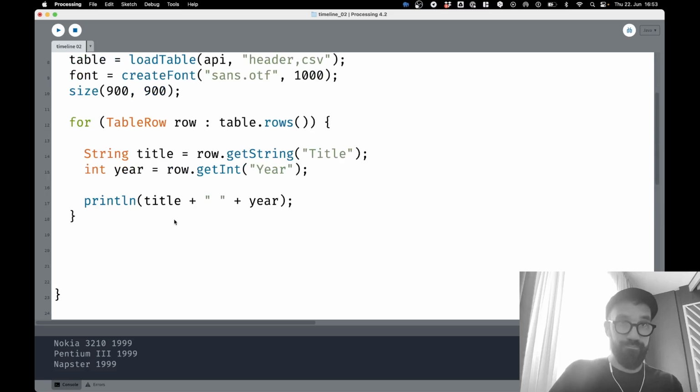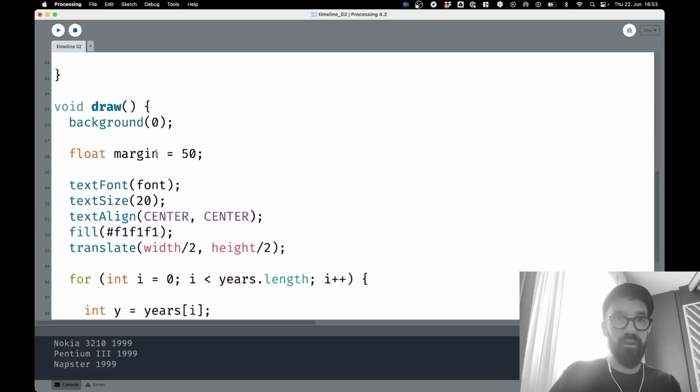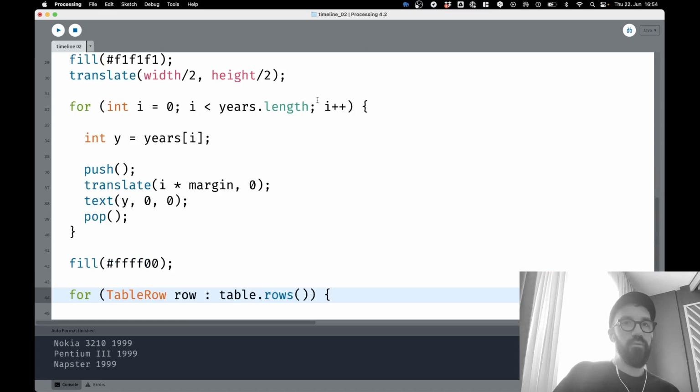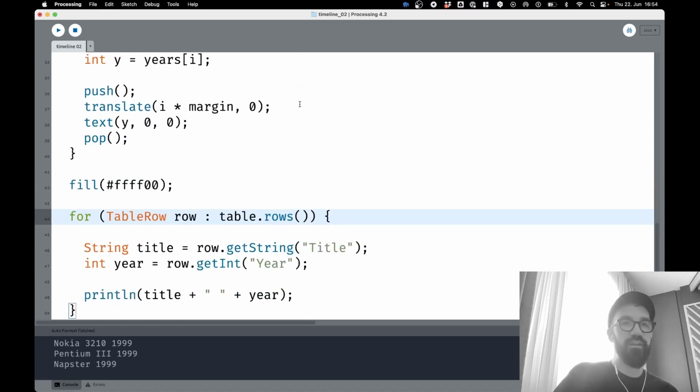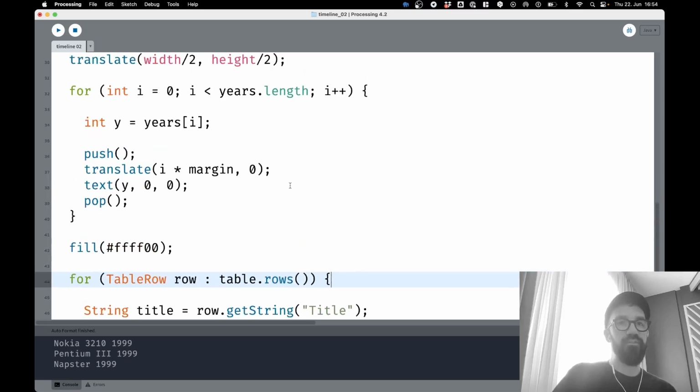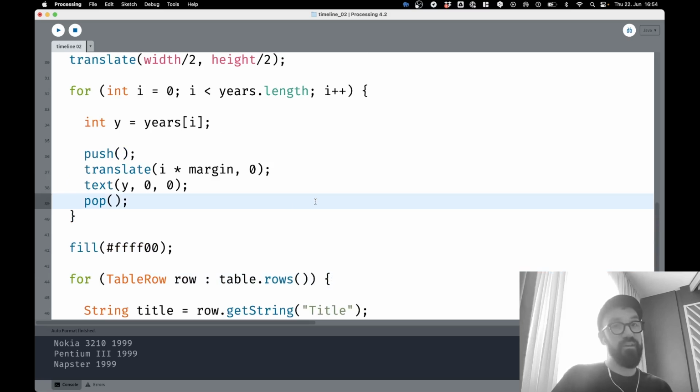Looping through the table. We already did this here, so we can do it here as well. Through the years. Maybe it makes sense to write the logic a little bit differently than I thought. Let me think. Instead of creating a second loop and looping through all the events, we could also loop through the years and ask in the loop, is there something that happened in that year, right?